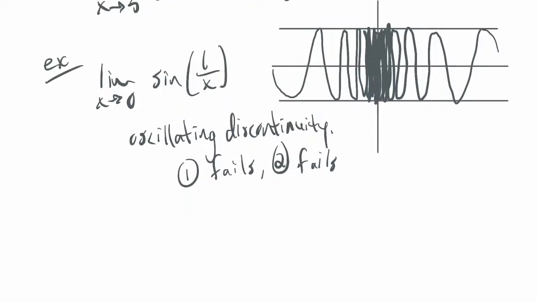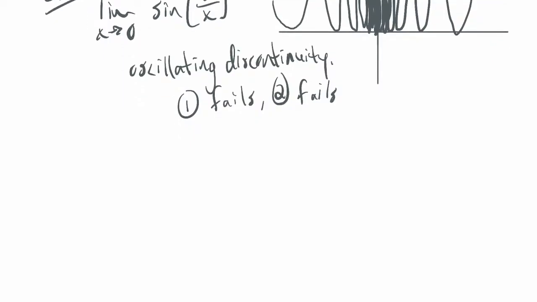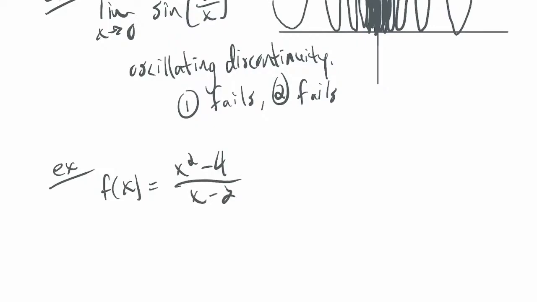So how would you investigate problems? They're a little bit different from this one. Let's revisit one we've already done. If I have f of x equals x squared minus 4 over x minus 2, I could ask, is this continuous?